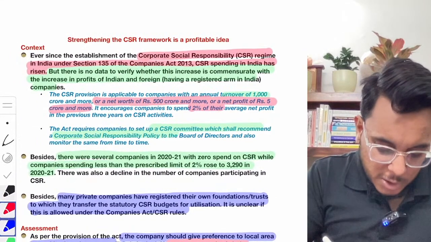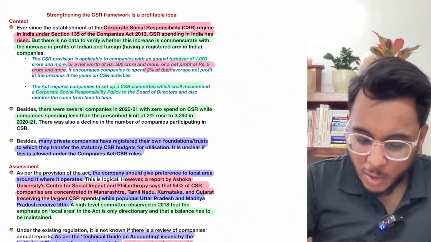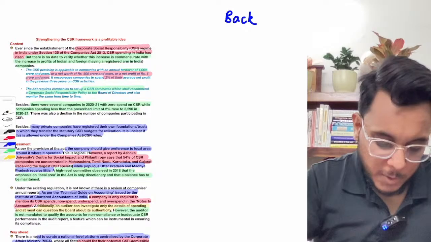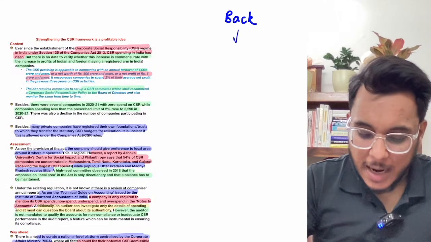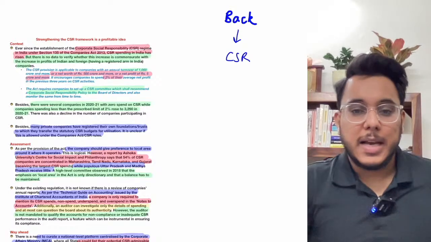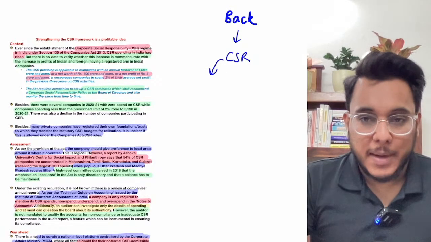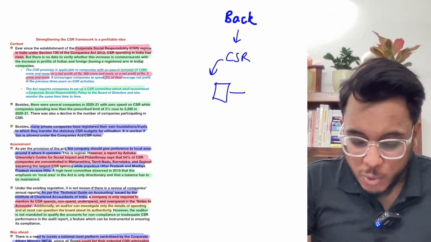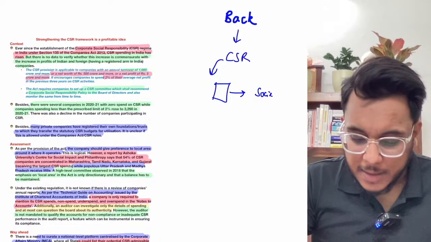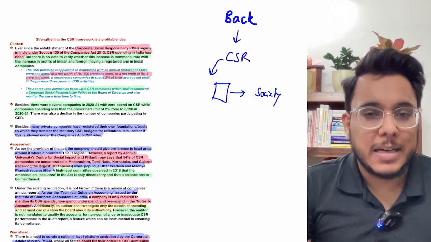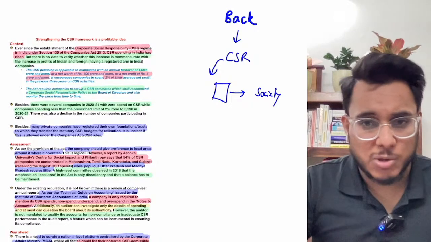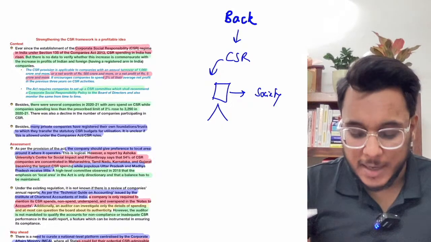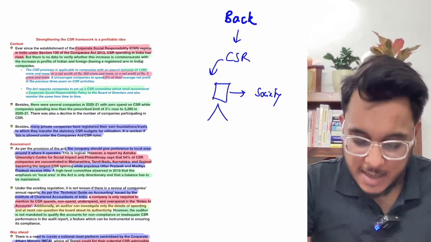Fine. First of all, what do we understand by the idea of corporate social responsibility? Let me give you some background first. When we talk about any corporate, let's say an industry or any company, a corporate uses the resources of society, the land, the water resource, every resource of a society is being used. Now, whenever a factory, for example, is operating, it will lead to some kind of externalities.